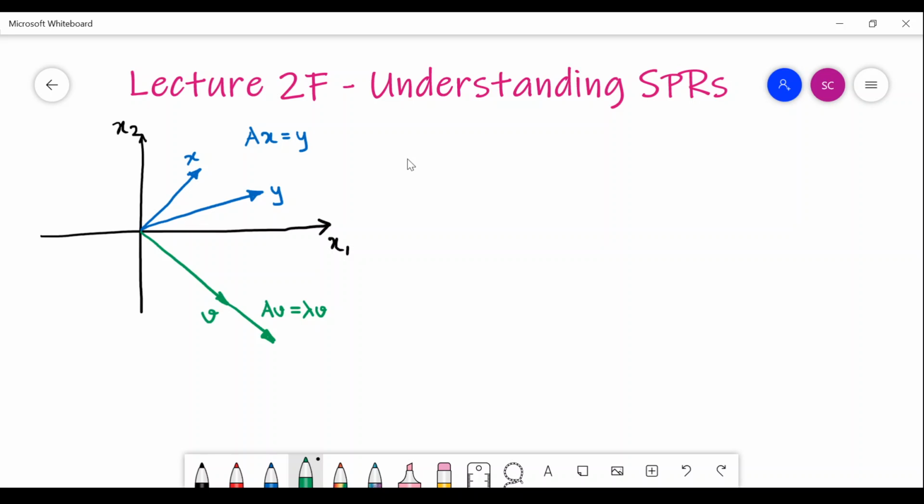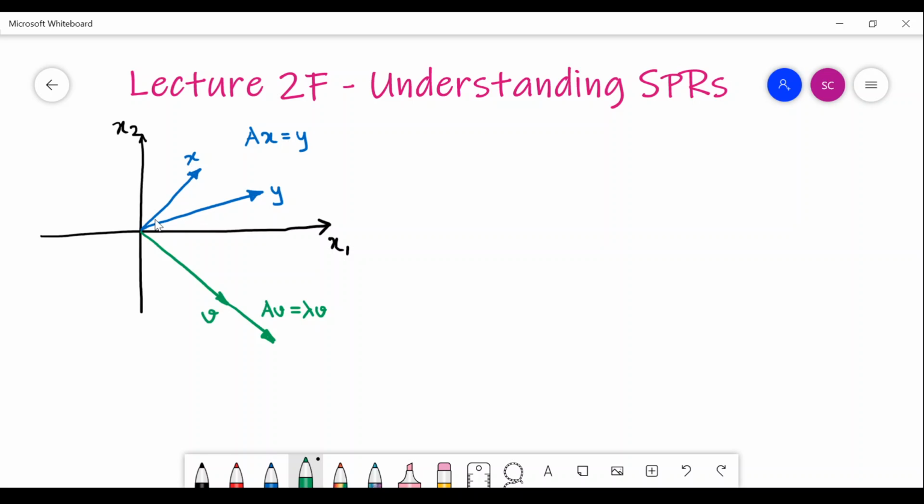However, for any such space, we can always have a transformation A, whose job is basically to transform one vector x from this state space and bring it to a vector y. Now, if this A matrix is a square matrix, then it brings this y in the same state space. It does not reduce or increase its dimension.